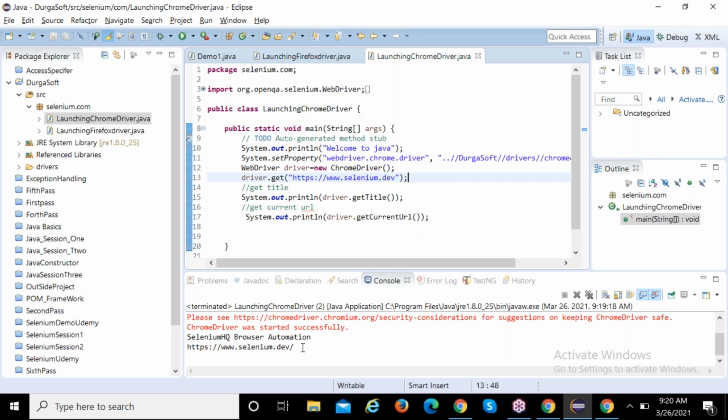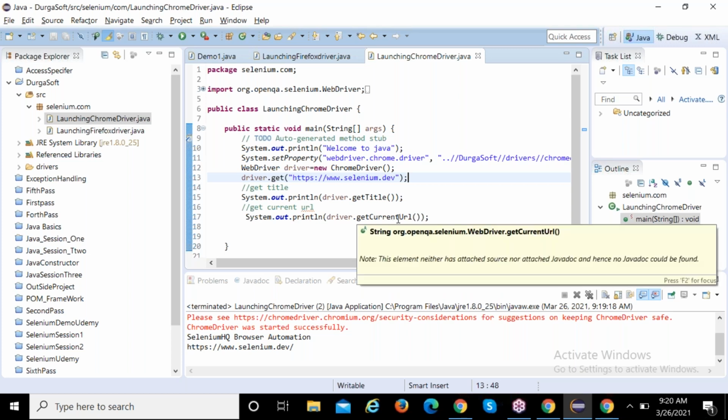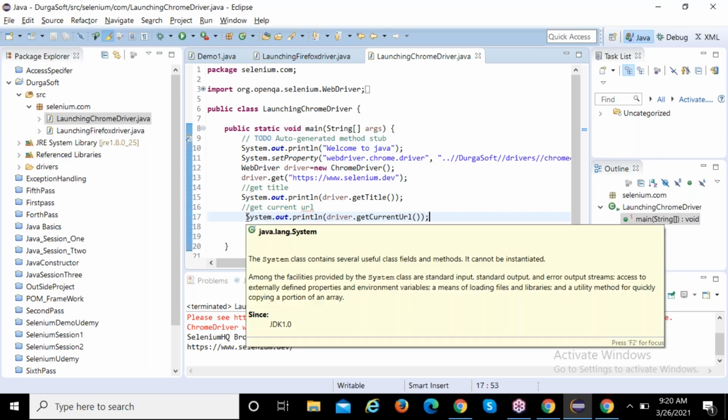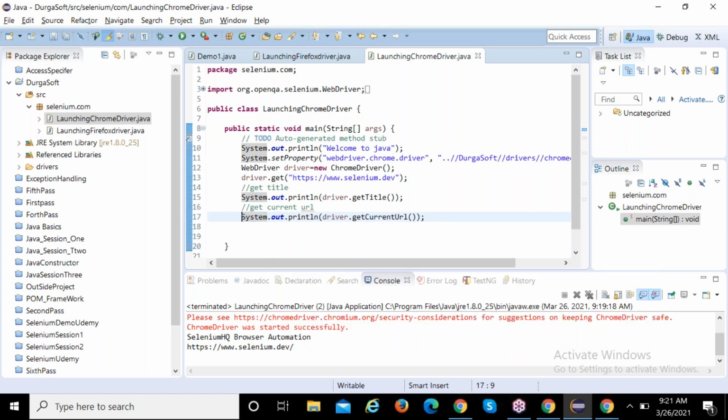www.selenium.dev. What are the commands, guys? Get command, get title, get current URL. So far we learned three commands. Do not learn by heart. Simply try to understand. If you understand, tomorrow if any interview comes suddenly, you can easily answer. Get means you are calling the URL. Get title, we are verifying the title. Get current URL means which site you are accessing, that we can easily check.